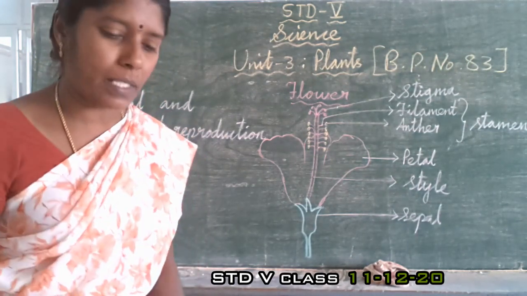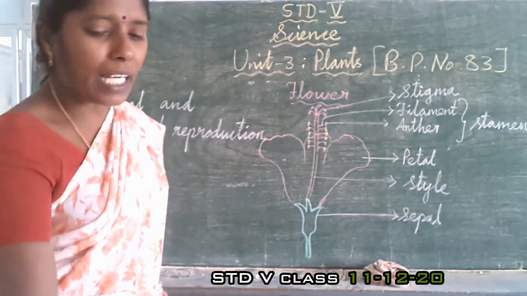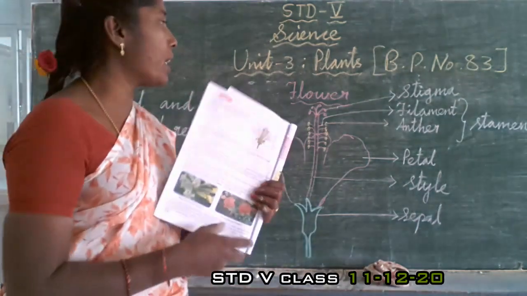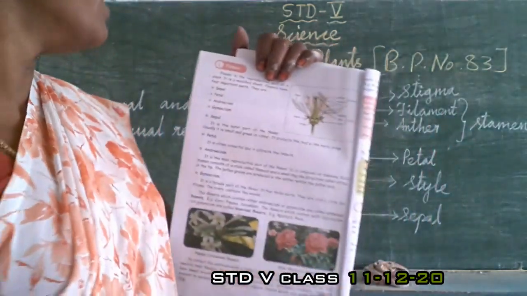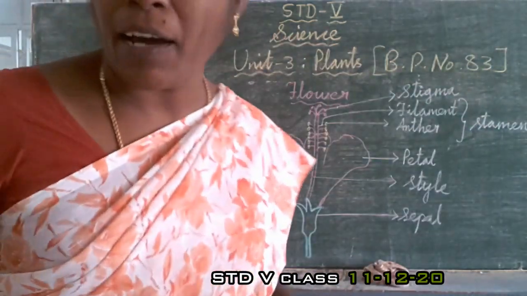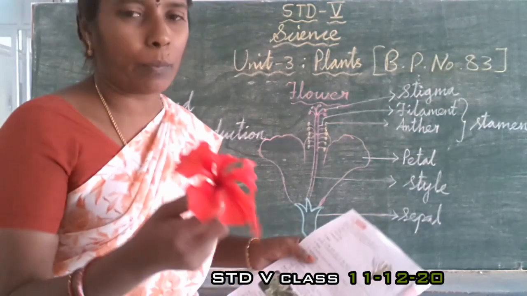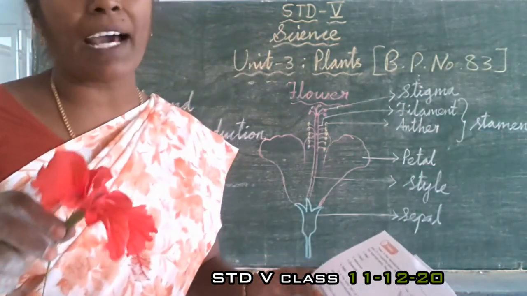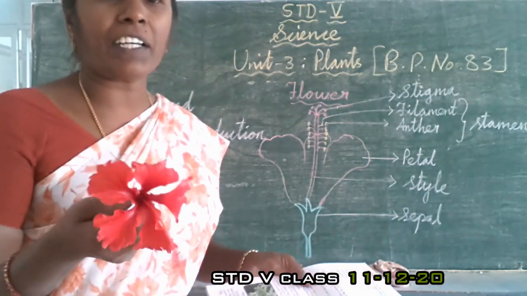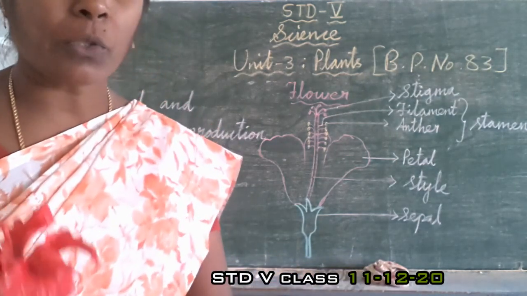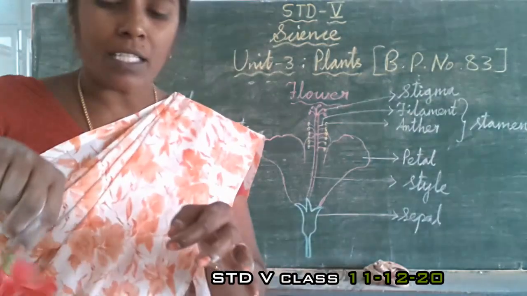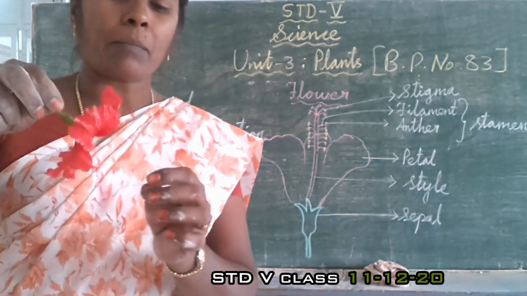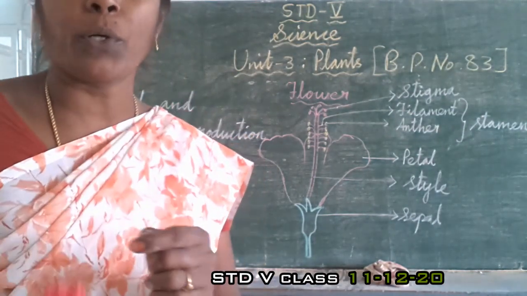These are the examples. Now here you can see in your book that the picture of a flower and its parts is given. Many of you have this hibiscus flower at your home. You can bisect this flower and identify the parts: petals, sepals, then the style, androecium, gynoecium, ovary, ovule.